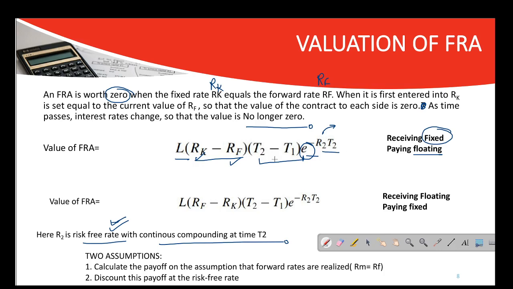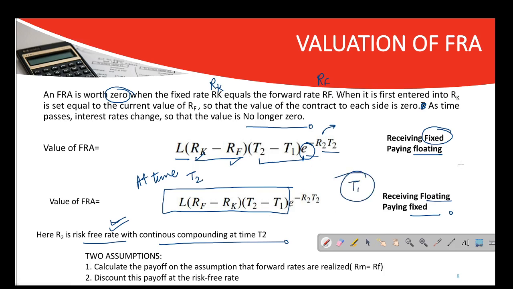Now you have discounted. Again, for the value of FRA, if you are receiving floating and paying fixed rate, what will be the value of FRA? L into RF minus RK into T2 minus T1. So this will be the value. Just try to understand till this part. This is the value at time T2. But as mentioned earlier, you need to calculate the value at time T1, so you need to discount it. How will the discounting take place? It depends on the interest rate that you are playing with. In my case, I have assumed continuous compounding.